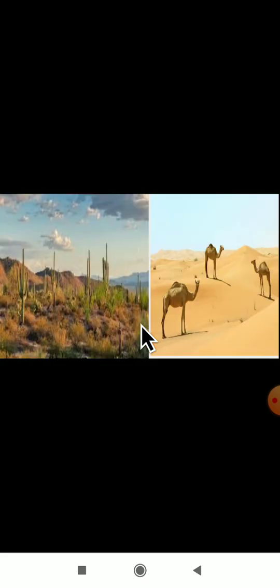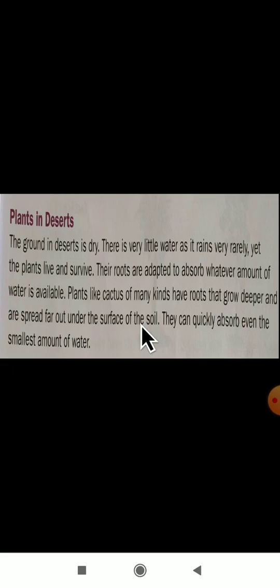Then what are we studying? Plants in the deserts. Which plants will grow in a desert area? Deserts are very hot. They have more sun, and summer is very long here. Deserts are very hot and they receive less rainfall. So which plants grow here, that we are going to study in this class. Listen and concentrate properly. Let us see what they are telling here.